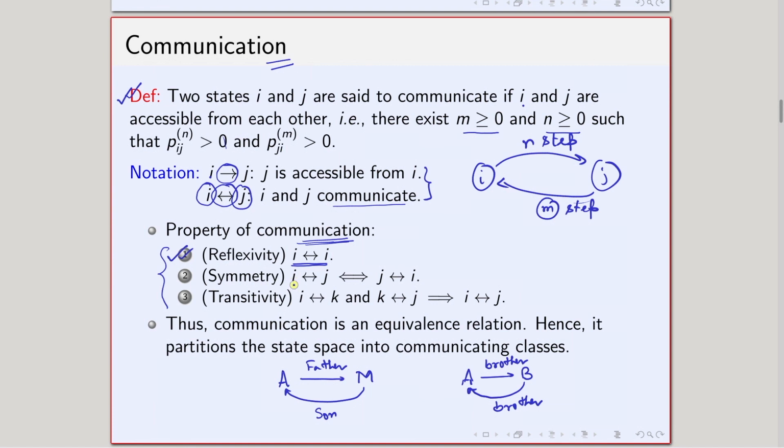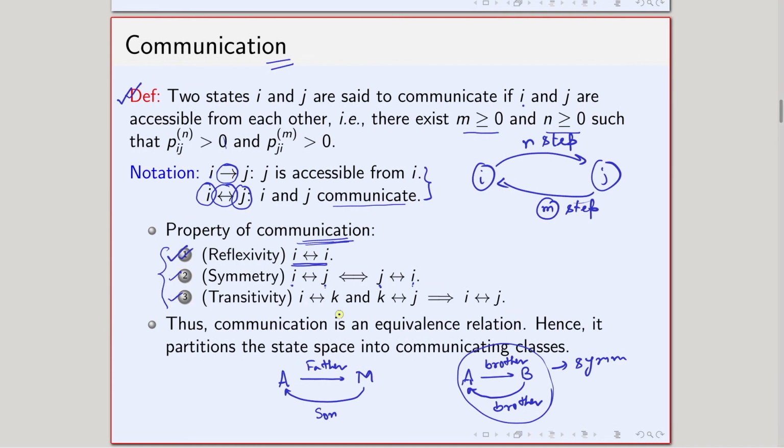Symmetry. Symmetry basically means if I has a relationship with J, then J has the same relationship with I, like brother. So, brother is basically a symmetric relationship, because A is brother to B, and B is also brother to A. So, I is related to J implies and is implied by J is related to I. Okay. So that is there.